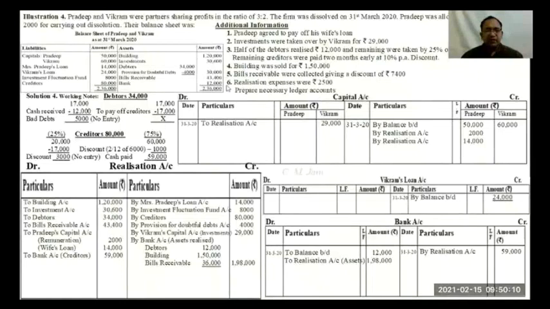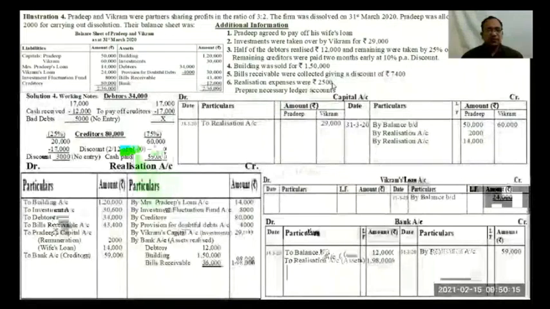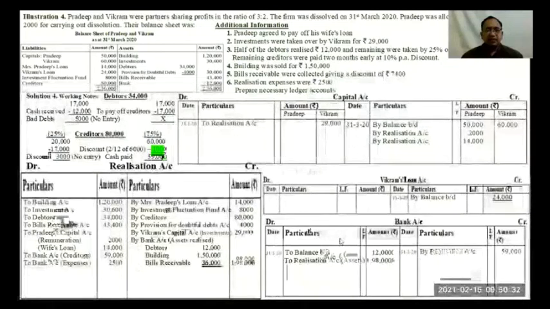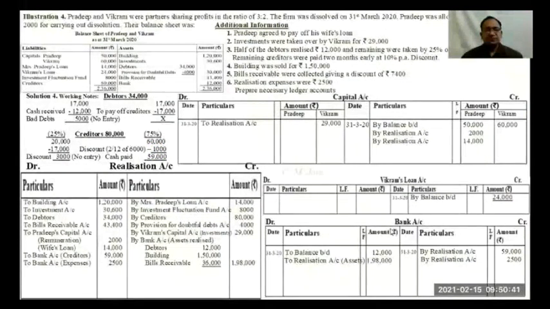Then we are given realization expenses were 2,500. क्या एंट्री होती है रियलाइजेशन एक्सपेंसेस की? रियलाइजेशन अकाउंट डेबिट टू बैंक अकाउंट। तो रियलाइजेशन में डेबिट साइड पर टू बैंक अकाउंट ब्रैकेट में एक्सपेंसेस 2,500 and its second effect in bank account by realization account 2,500. We have treated all the information given to us in the question. Now first of all we will close realization account.